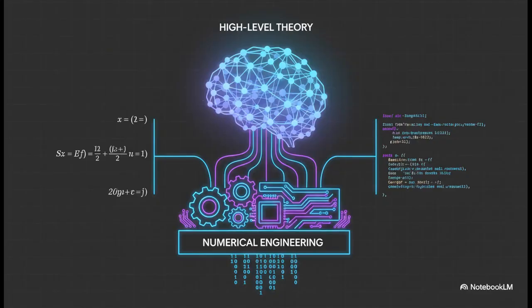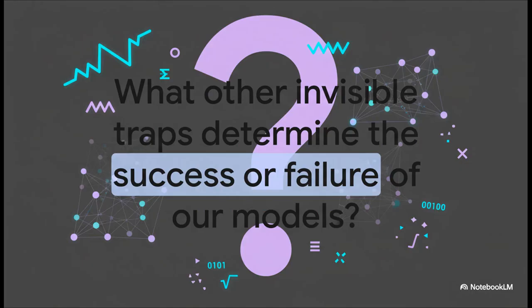Ultimately, what all this really shows us is that building great deep learning systems isn't just about fancy high-level theory. It is just as much about smart, robust, and sometimes gritty numerical engineering. It's about designing systems that don't just work in theory, but work in practice on real hardware. And all this leaves us with one final lingering question. We've uncovered two major numerical traps today, but the landscape of computation is full of them. What other invisible, subtle issues are lurking in our code, quietly deciding whether our models succeed or silently fail?